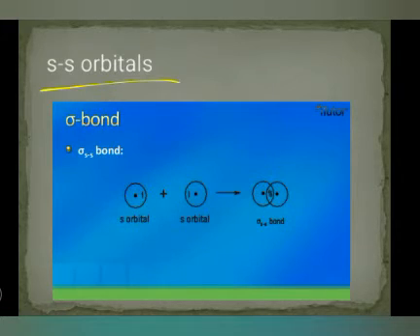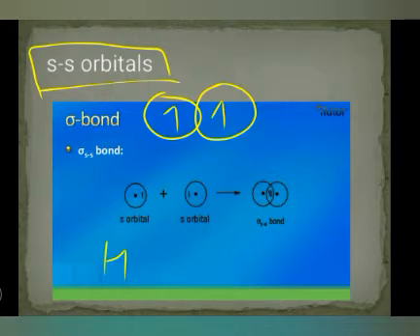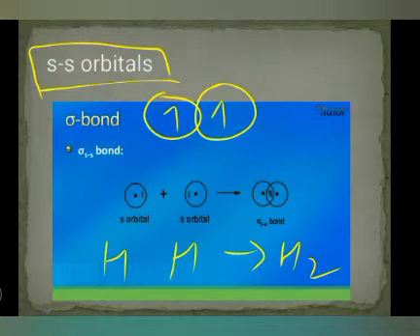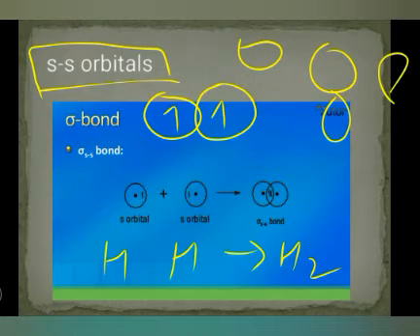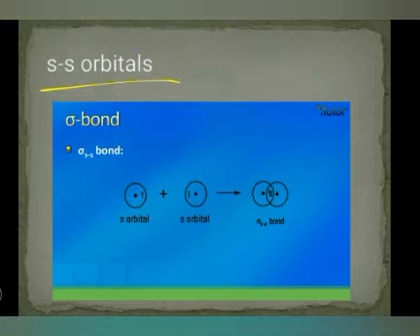First, the sigma SS bond. SS means the S orbital of one atom overlaps with the S orbital of another atom. That kind of overlap is called an SS bond, and this is found in H2. This is the example. You can see the S orbital is spherical. We have just studied in chapter 2: S orbital is spherical, P orbital is dumbbell shaped, D orbital is double dumbbell. So the S orbital is spherical in shape.